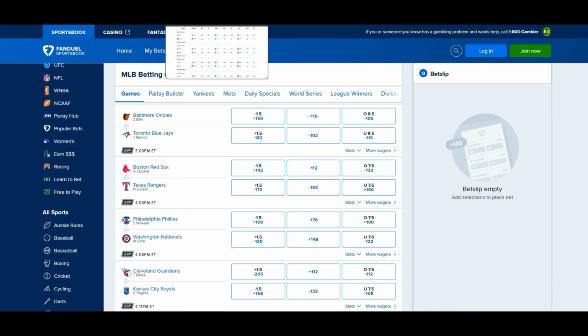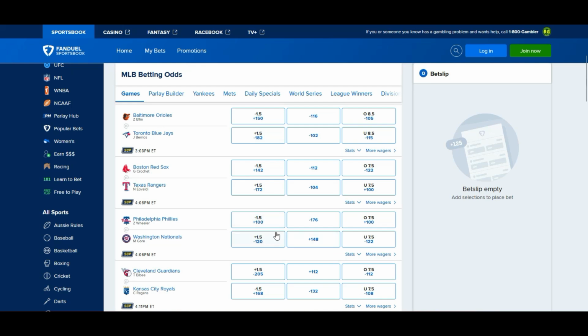I would join the public for the Phillies, but fade them for the total in that one. Let's put it that way. Only as it currently stands.